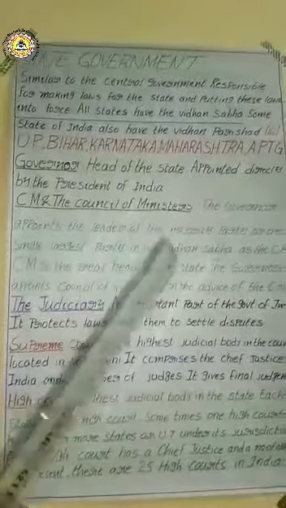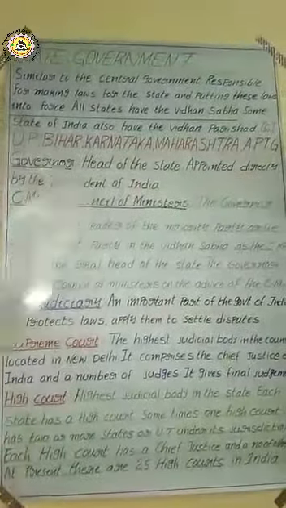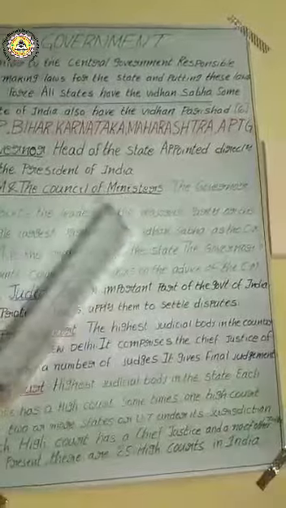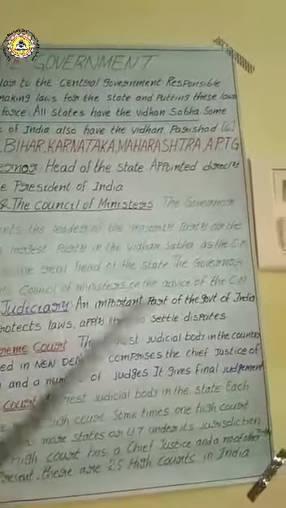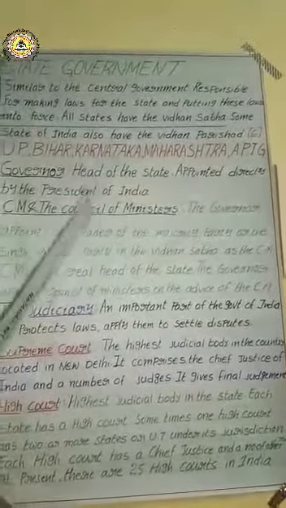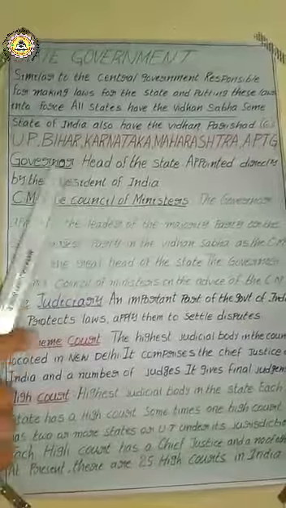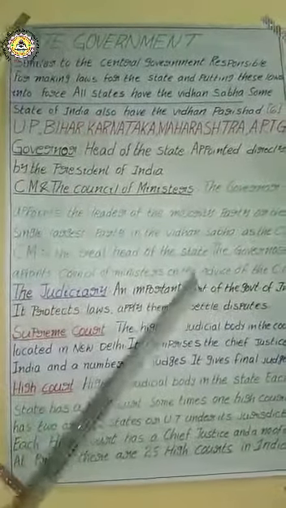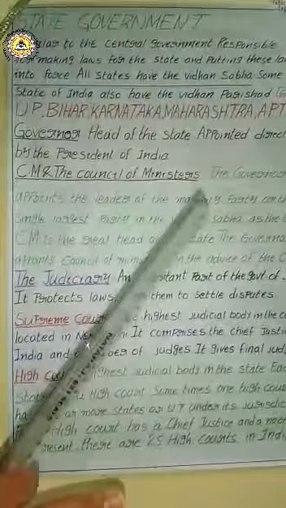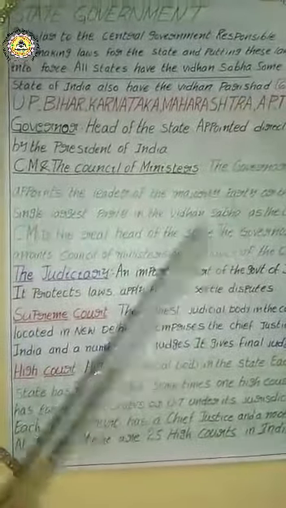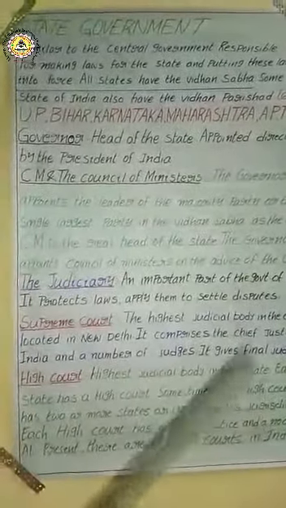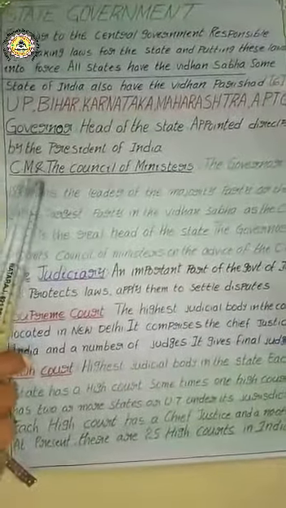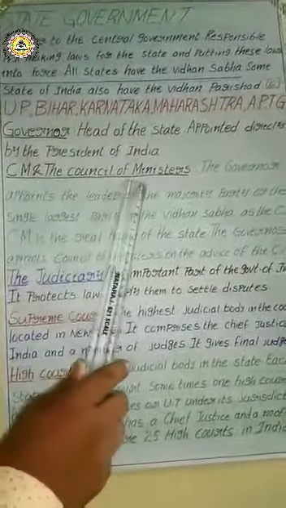So in that way we can say that the governor is the nominal head of the state, and the real power lies in the hands of the chief minister. Just as the president works in the central government, the governor here is only the nominal head of the state. The original powers for a particular state will be in the hands of the chief minister and his council of ministers only. Now let us look at the chief minister and his council of ministers.